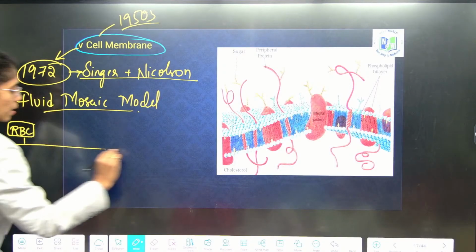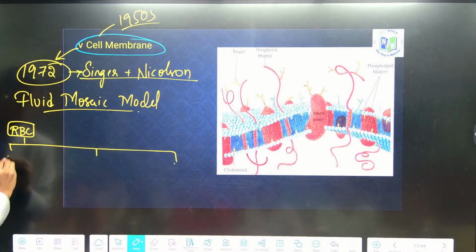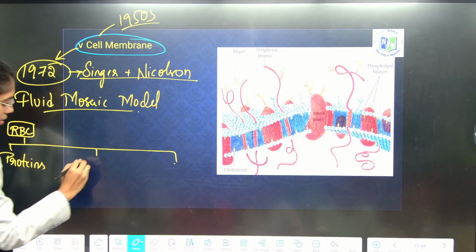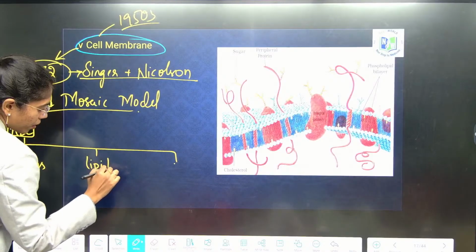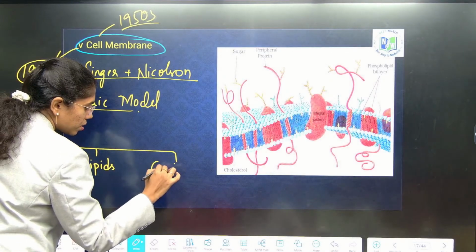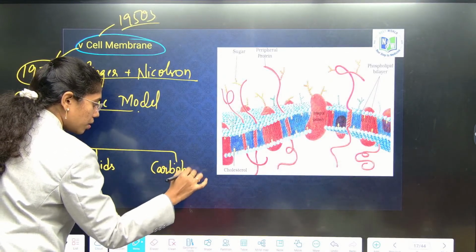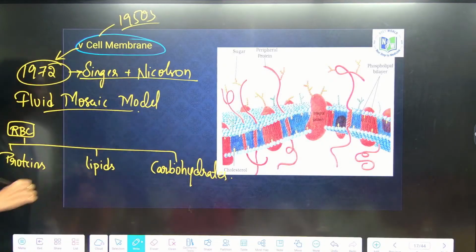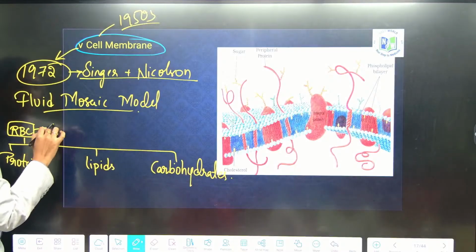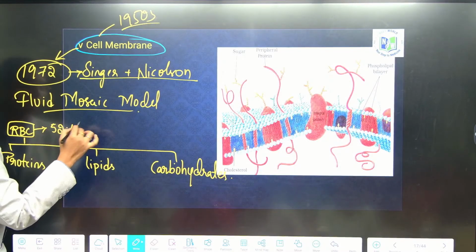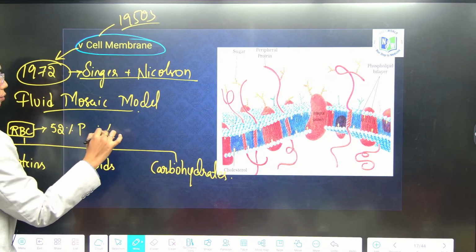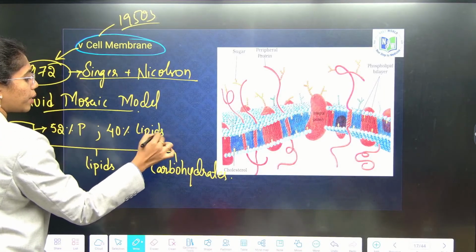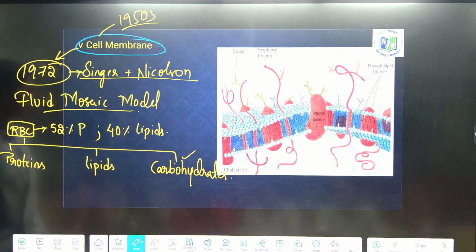It has proteins, lipids, carbohydrates. How much percentage of lipids and proteins are present? It is 52% of proteins and 40% of lipids, just 5 to 8% of carbohydrates.